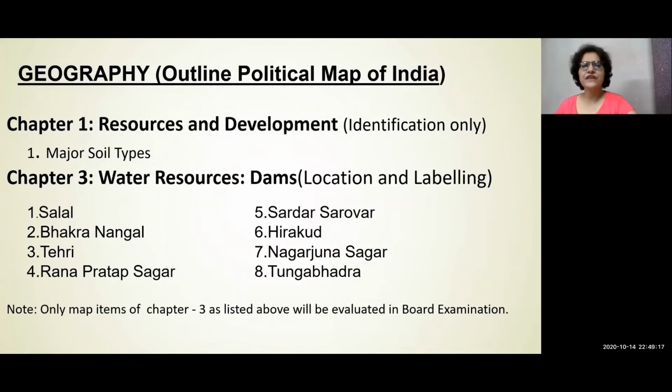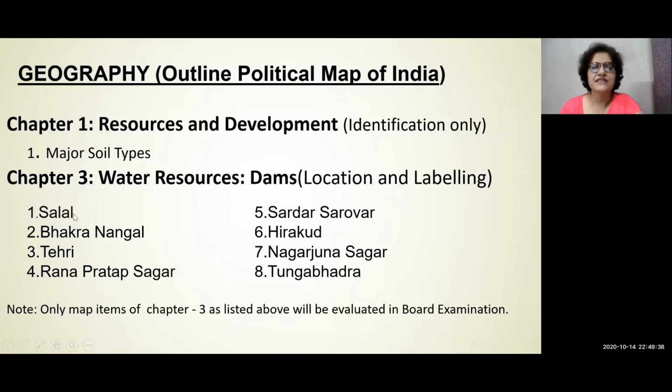Let's move on to geography. From the geography, first chapter, resources and development, all major soil types can be asked in identification. So you need to prepare all major types. Then comes the water resources, dams will be asked. So major and important 8 dams can be asked.